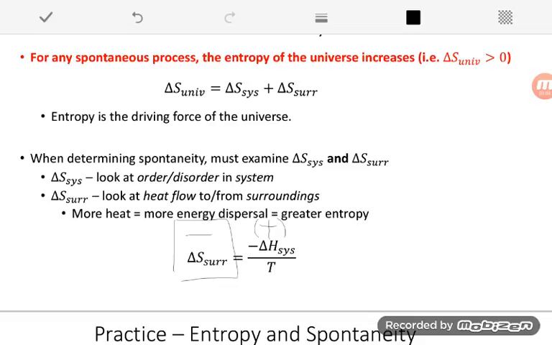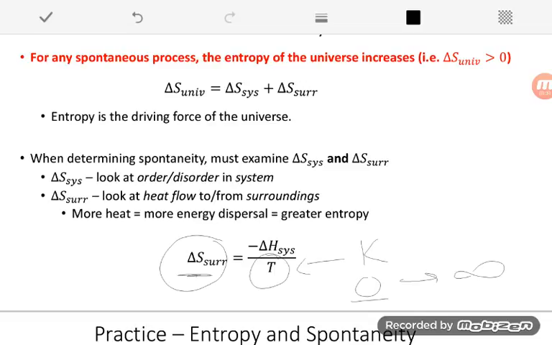We can see that this relationship does also account for temperature. That's simply because if you give heat to a system that's already very, very hot, it's not going to make a big difference, so your entropy change is going to be very small. Whereas if you gave heat to a system that was very, very cold, if you have a very low temperature here, that will make a really, really big difference and you'll see a large entropy change. Of course, my temperature is always in Kelvin, so my temperatures can never be negative. They start at 0 and then go up to basically infinity, but they're always going to be a positive number. So temperature is not going to affect the sign of delta S surroundings. It's only going to affect how big or small it is.